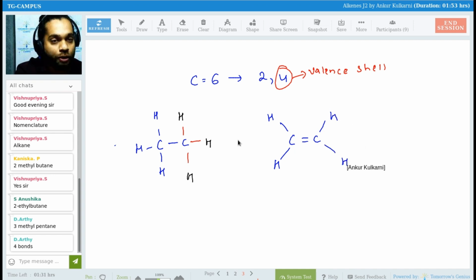Now suppose I draw a triple bond. Mukeshwaram, I have drawn a triple bond. Now tell me, each carbon, how many more bonds? Perfect, perfect. Yes.